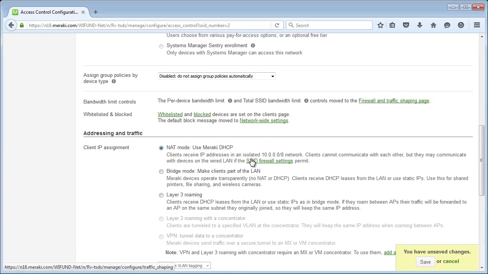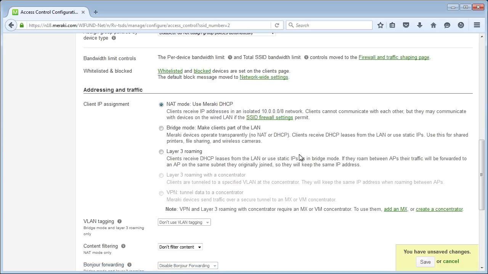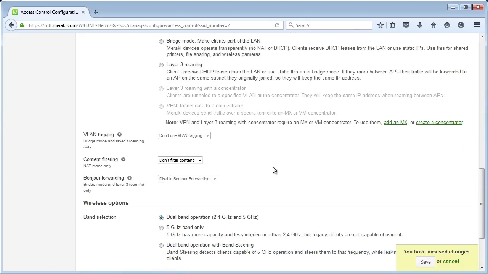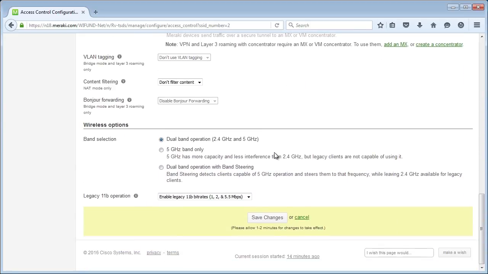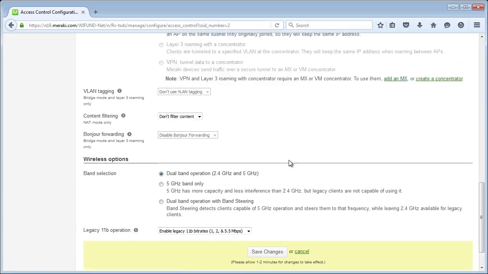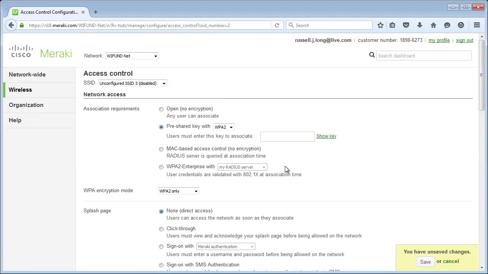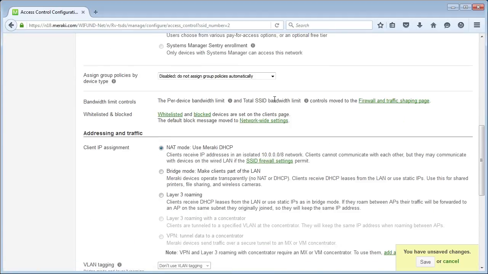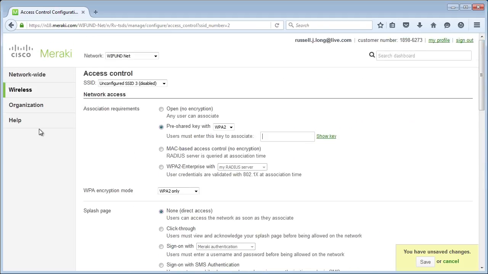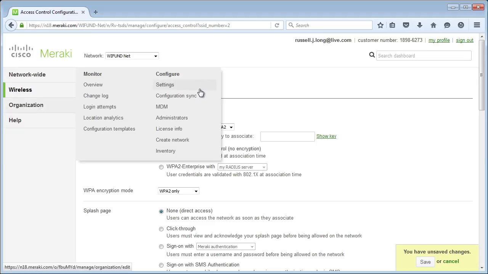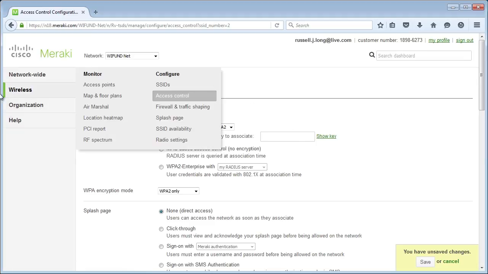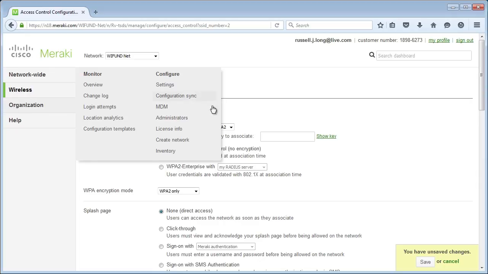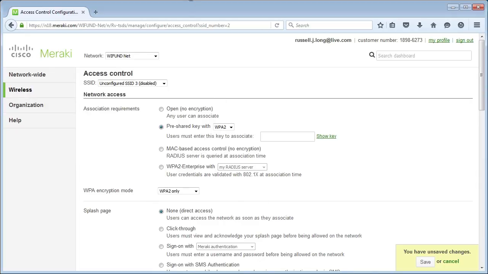on what happens. We can do addressing and traffic, client AP, VLAN tagging, content filtering, bonjour. So everything we saw in our real world and centralized environment is configurable here. When you look at your access control, there's a lot that could be done. We can assign group policies. So several things available to us here. Our organization, we have the ability to license. It's just a lot of good information here.